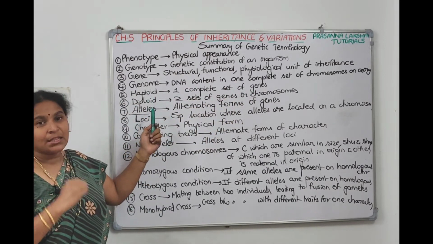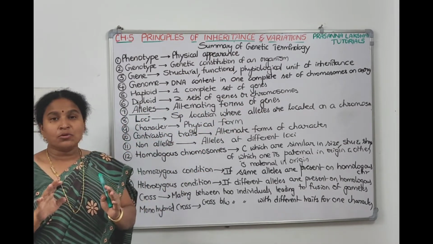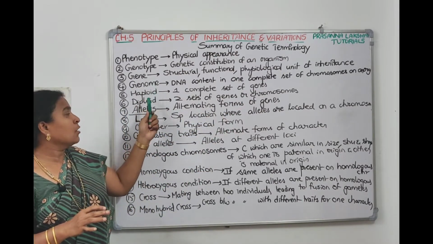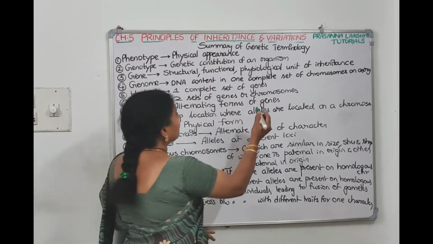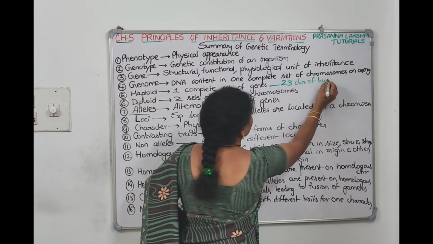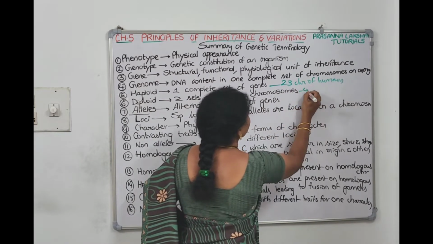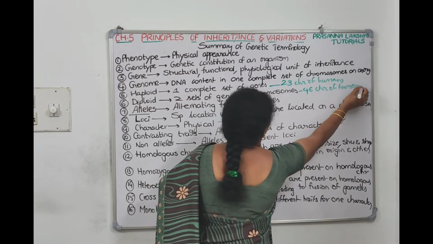If one complete set is there, we call it a haploid genome. If two sets are there, if the paired condition is there, that is a diploid genome. 23 chromosomes is called the haploid condition. 46 chromosomes in humans is called the diploid condition. We can write: haploid condition means 23 chromosomes of human. Diploid condition means pairs, that means 23 becomes 46. 46 chromosomes of human represents the diploid condition.